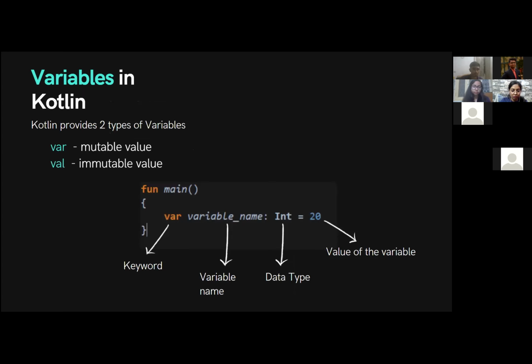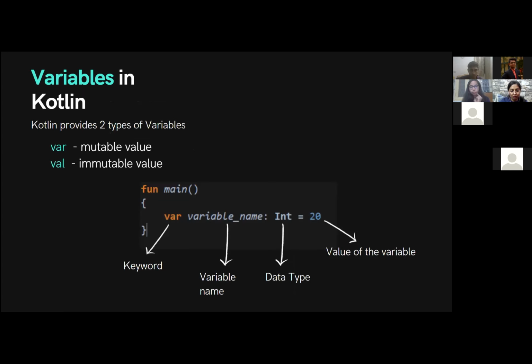In Kotlin, basically, Kotlin provides you 2 types of variables. One is a mutable one and another one is an immutable one. The mutable one is called var. This variable can take various values and it can be changed throughout the program.